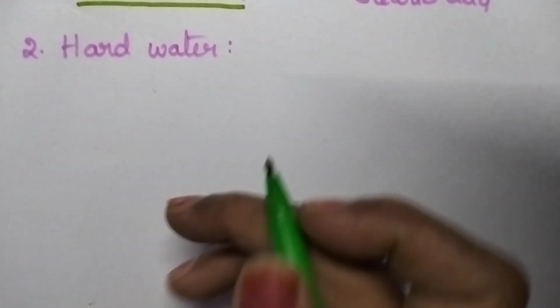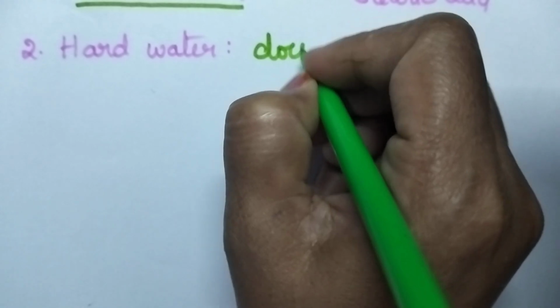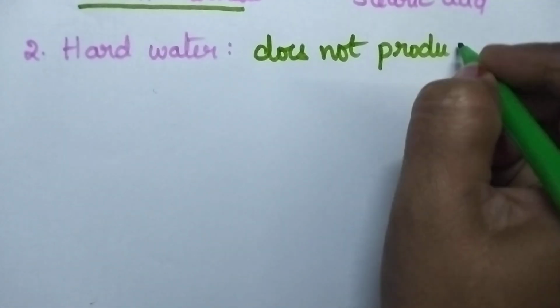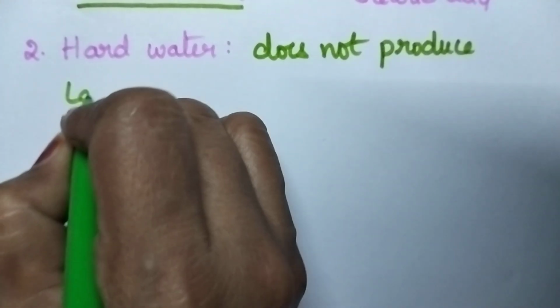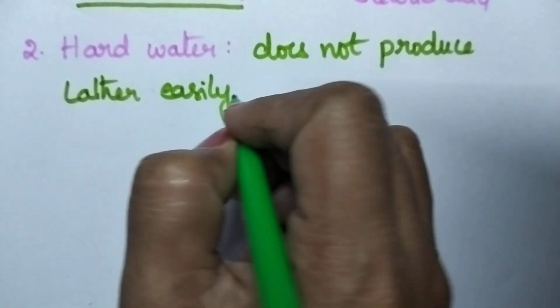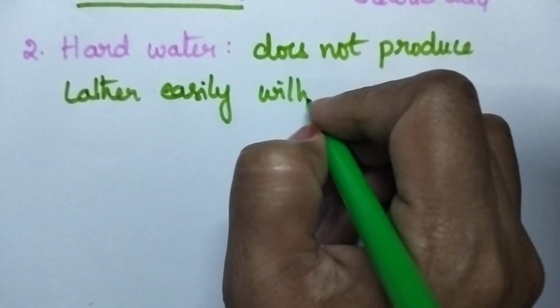So hard water means which does not produce lather easily with soap.